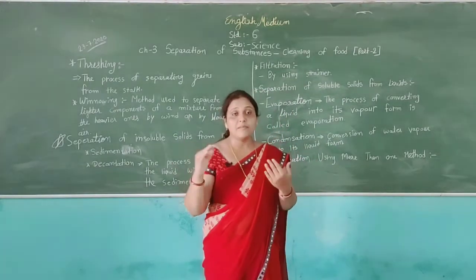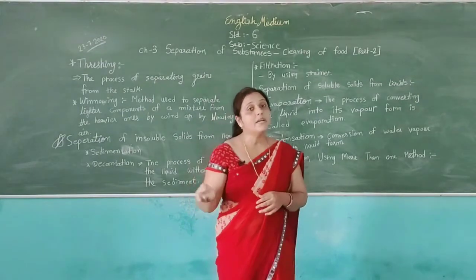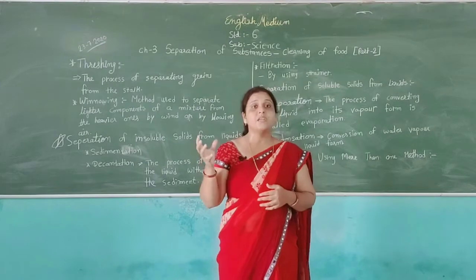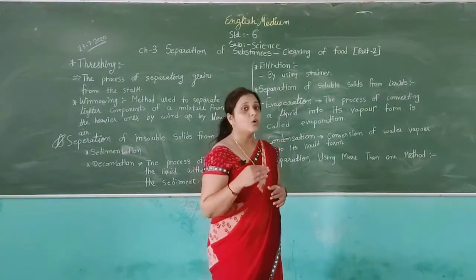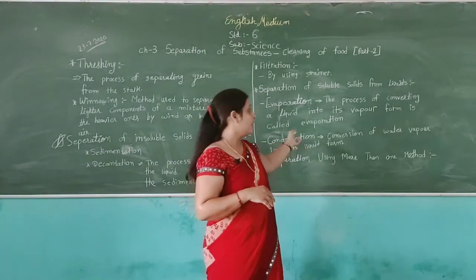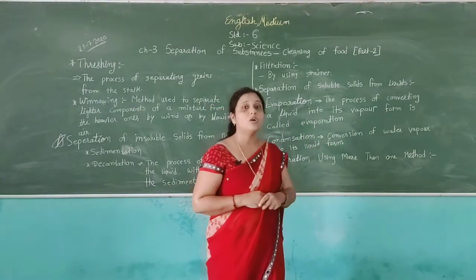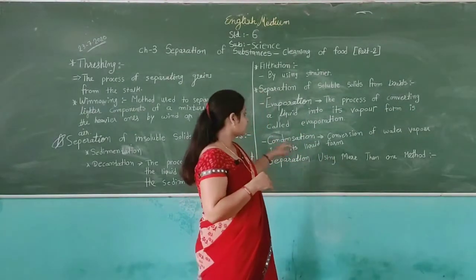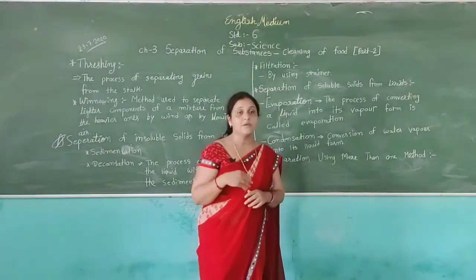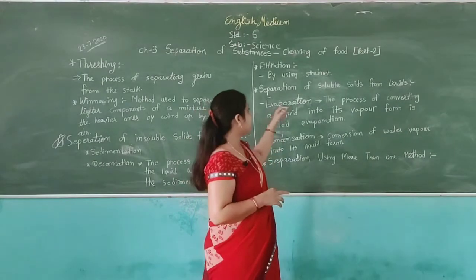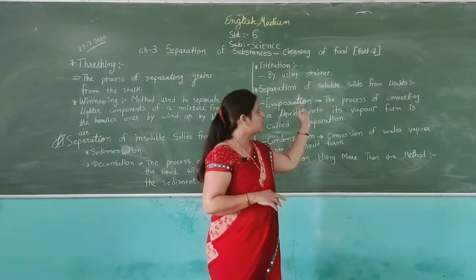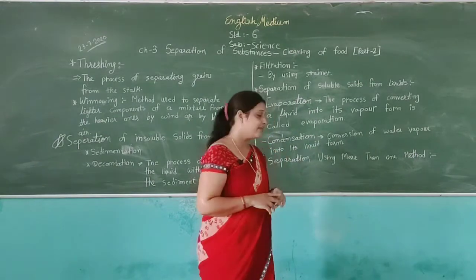Water first becomes vapor because of heat, but after some time it meets the cold atmosphere, and without heat the water vapor returns to water form. So evaporation and condensation are also methods we can use to separate soluble solids from liquids.